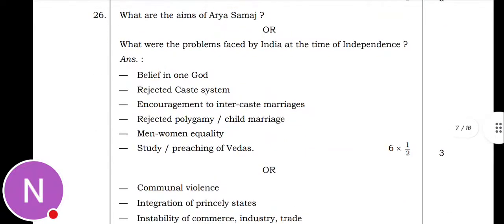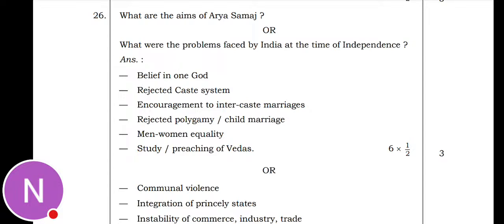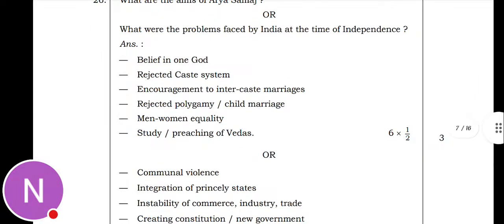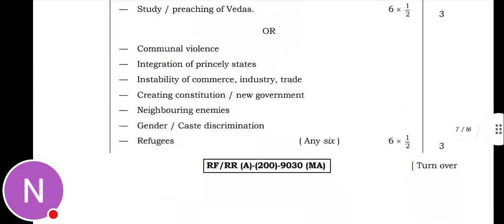Next is what are the aims of Arya Samaj, or what were the problems faced by India at the time of independence. So the aims of Arya Samaj are belief in one God, rejected the caste system, encouraged intercaste marriages, rejected polygamy, child marriage, men-women equality, and steady preaching of Vedas. So 6 points you have to write. Half a mark for each point, you will get 3 marks.